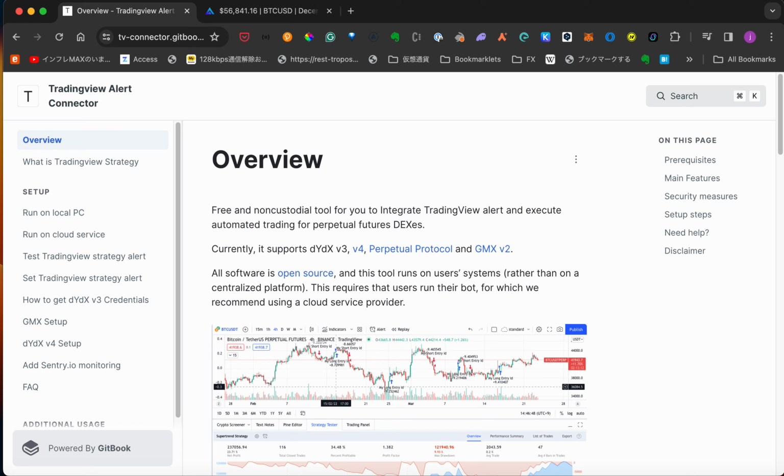This is a tutorial video and I'm going to explain what this tool is and how to run the tool for GMX V2. This tool is a free and self-hosted non-custodial tool for you to integrate TradingView alerts and execute automated trades for GMX. This means that you can easily build and run a trading bot empowered by TradingView's powerful alerting functions.